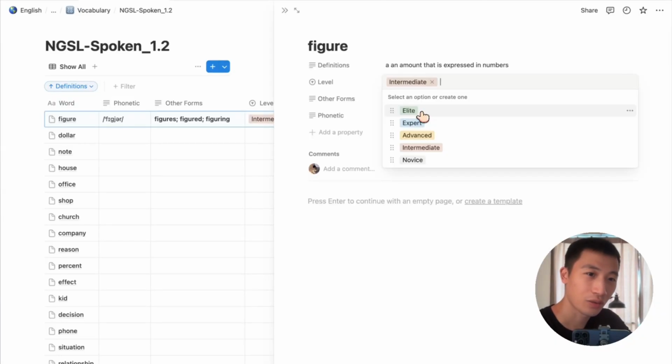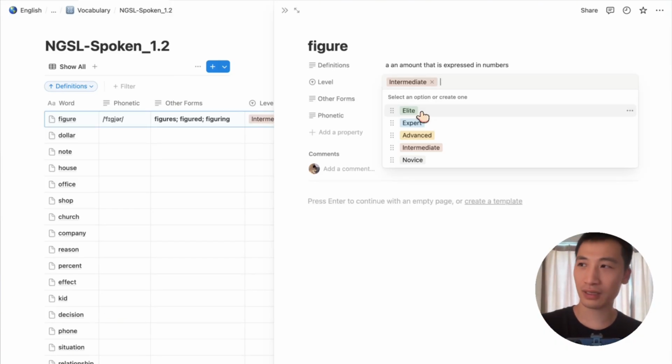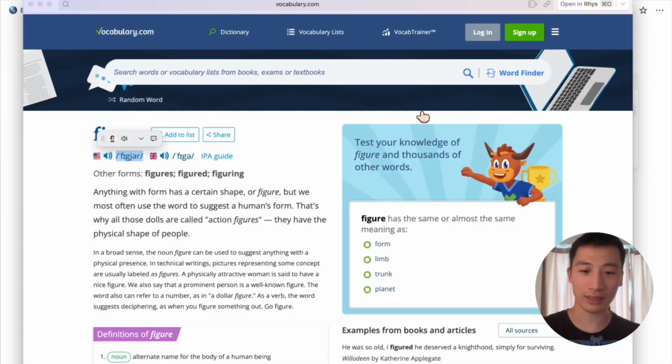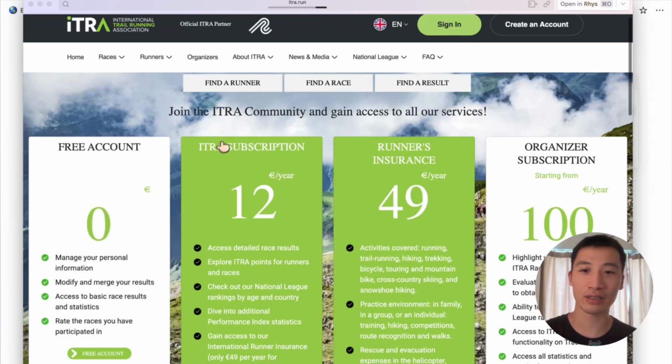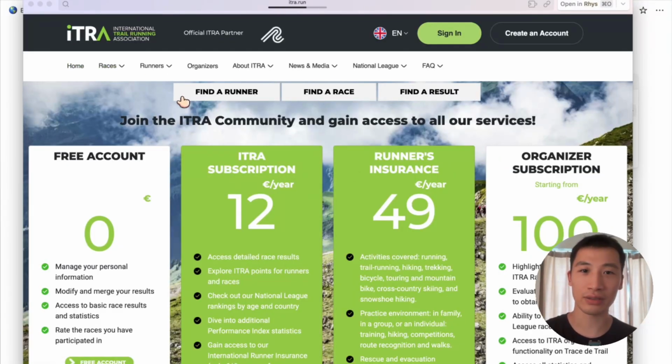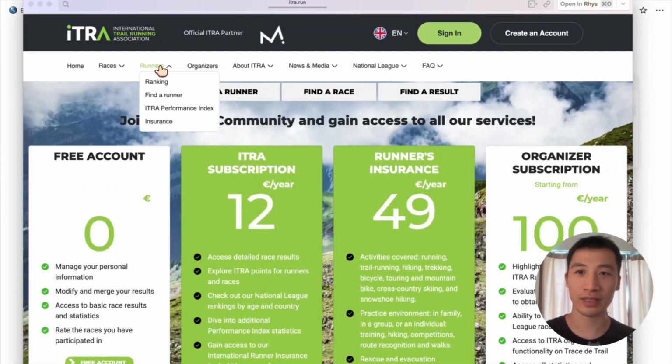I have a question about the level. Let me clear the level and I will choose the right one to mark it. Why did I use elite? I used elite because I thought, I used this level system from ITRA, and they have some levels, so I used the levels from ITRA. They have, let me figure it out, ranking?